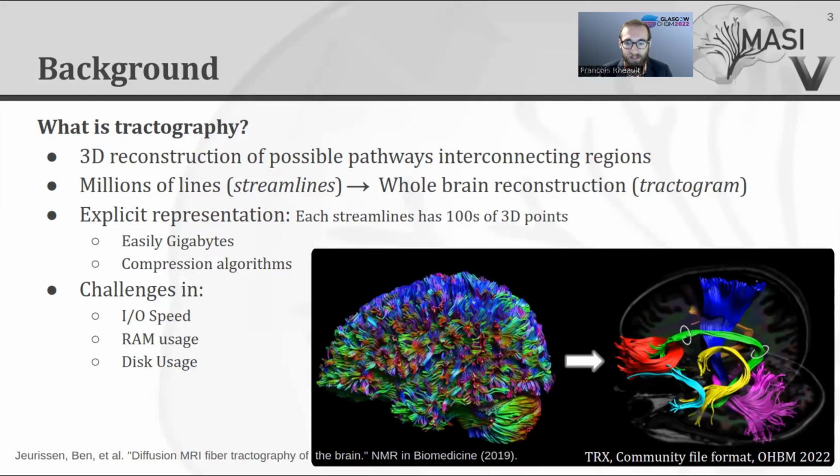This leads to file sizes of gigabytes per subject, and it is common that the largest file in a tractography pipeline is the tractogram, or even in any neuroimaging pipeline. Some compression algorithms exist, but they are rarely used. Lossless compression does not reduce the file size that much, and lossy compression comes with downsides. This leads to challenges in loading speed and saving speed. Post-processing of tractograms requires a lot of memory, and each complete or partial copy of the tractogram during post-processing quickly occupies a lot of hard drive space. This led many software to create their own file format to solve these challenges.